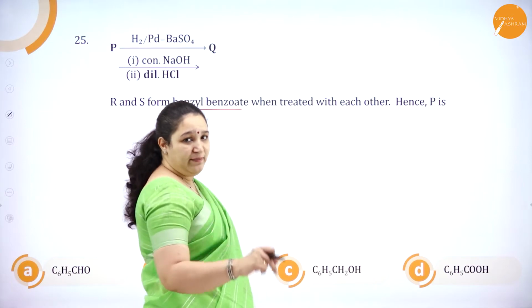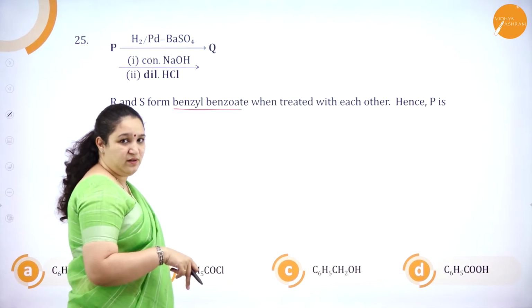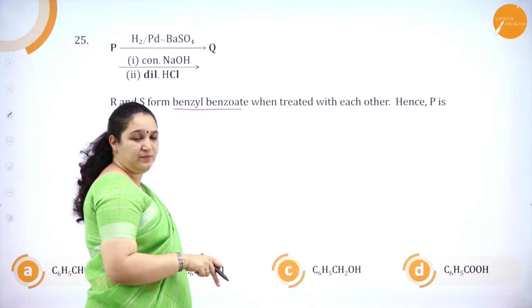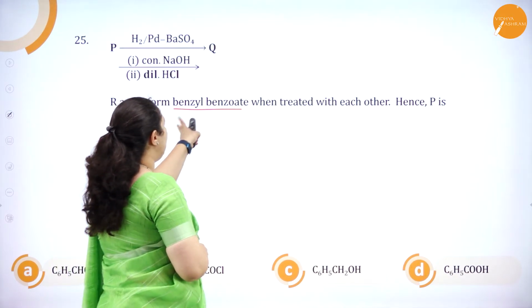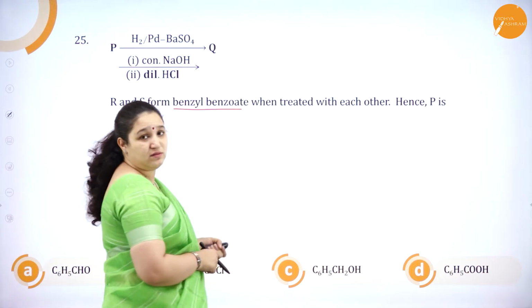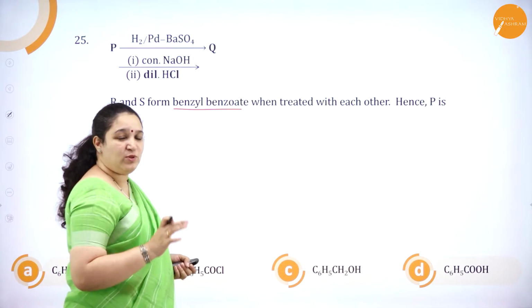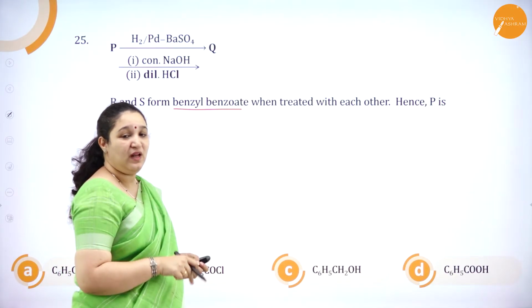The hint I am getting here is that it contains a benzene ring. Correct? The P group contains a benzene ring. One more hint I have got is that benzyl benzoate is formed. It is an ester. Correct? So how are esters formed? Usually, what you have learned? It is because of esterification.